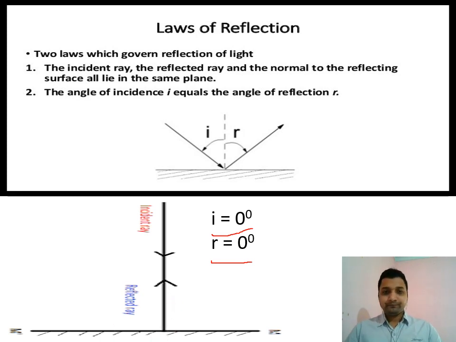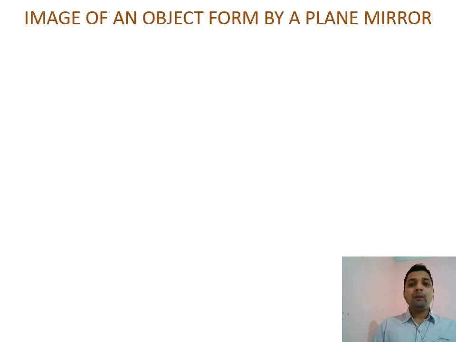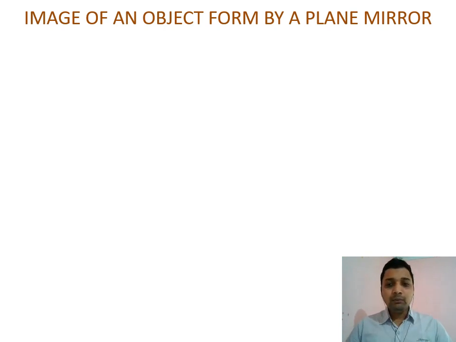Next, if we look here, the image of an object formed by a plane mirror. A plane mirror is what we use in our homes. The reflecting surface is flat: one side has a glass reflecting surface, whereas the other side has a silver coating, mercury oxide coating, so it will not allow the light to pass outside. If we take one point source or point object, one dot, where will the image form?